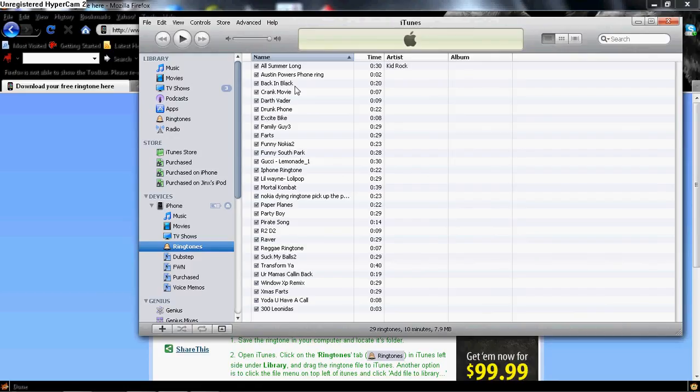Now just go into your iPhone, click Settings, click Sounds, then click Ringtones. Then it will have it under the label custom ringtones. Just go ahead and click it and you're all set up.